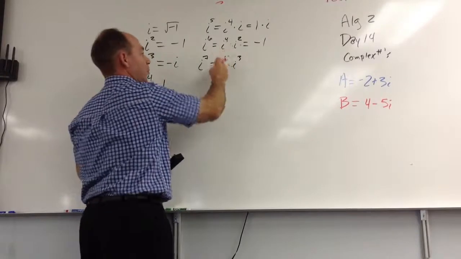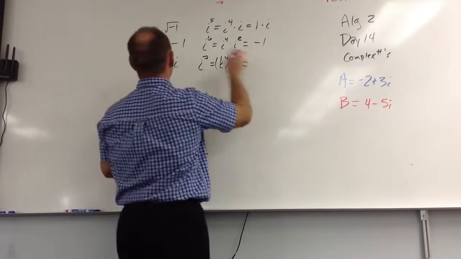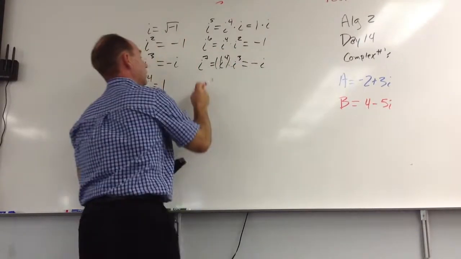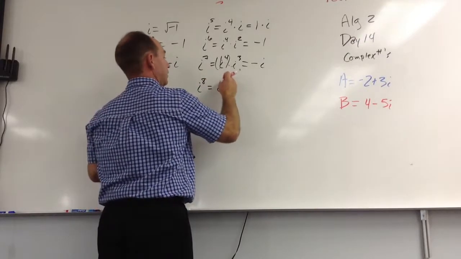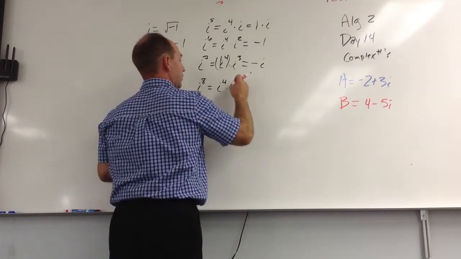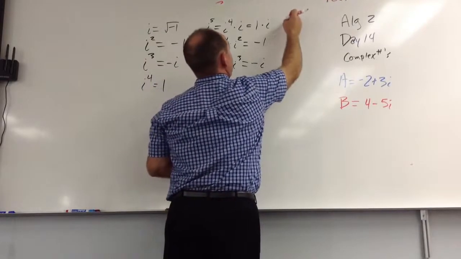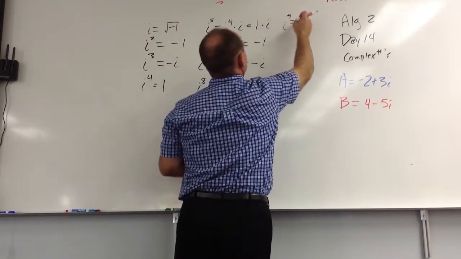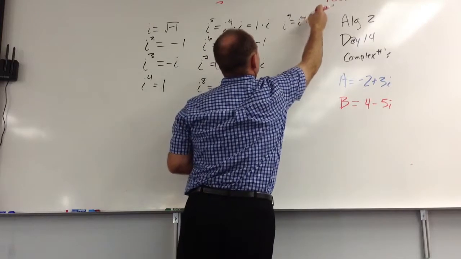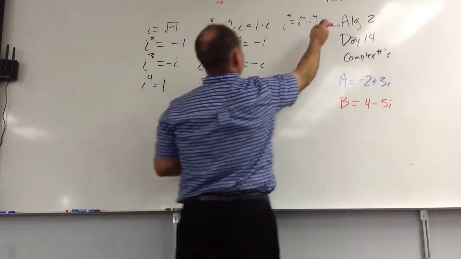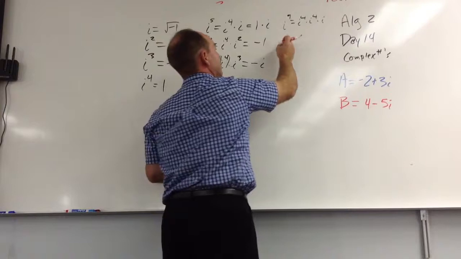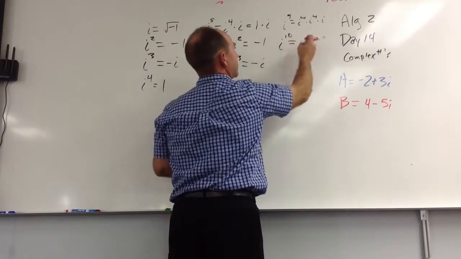Remember, this i to the fourth right here is just 1, so that's the same as i cubed. And i to the eighth is i to the fourth times i to the fourth, is 1 times 1, is 1. Likewise, i to the ninth is i to the fourth times i to the fourth times i. So this repeats.